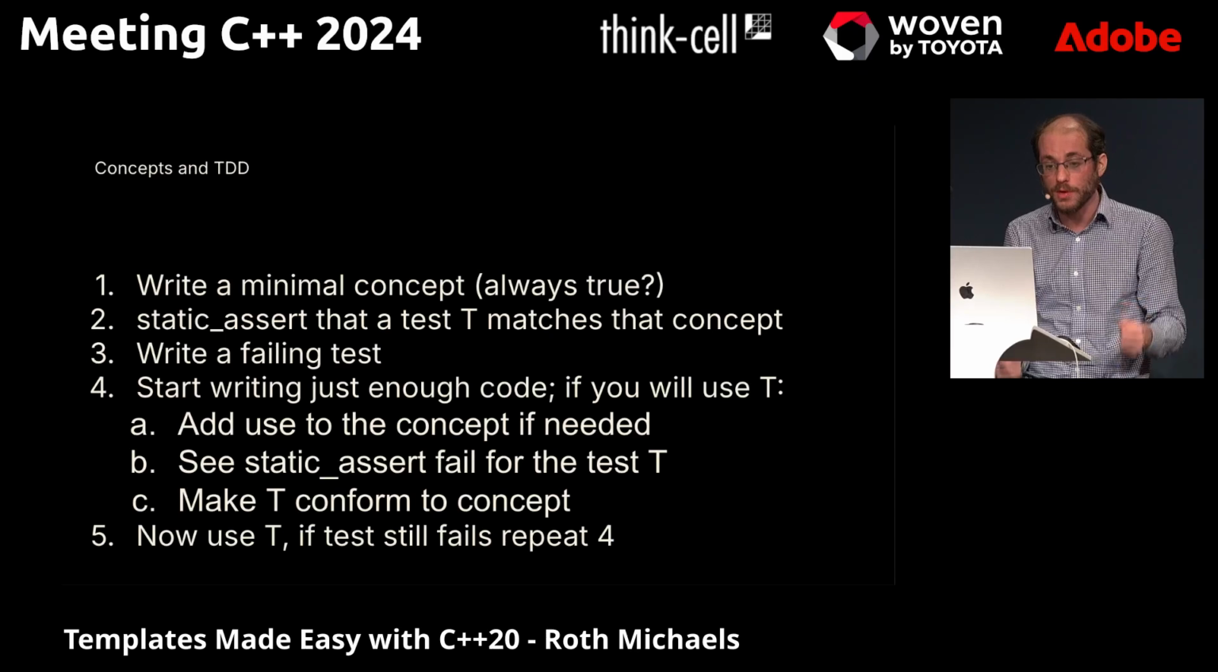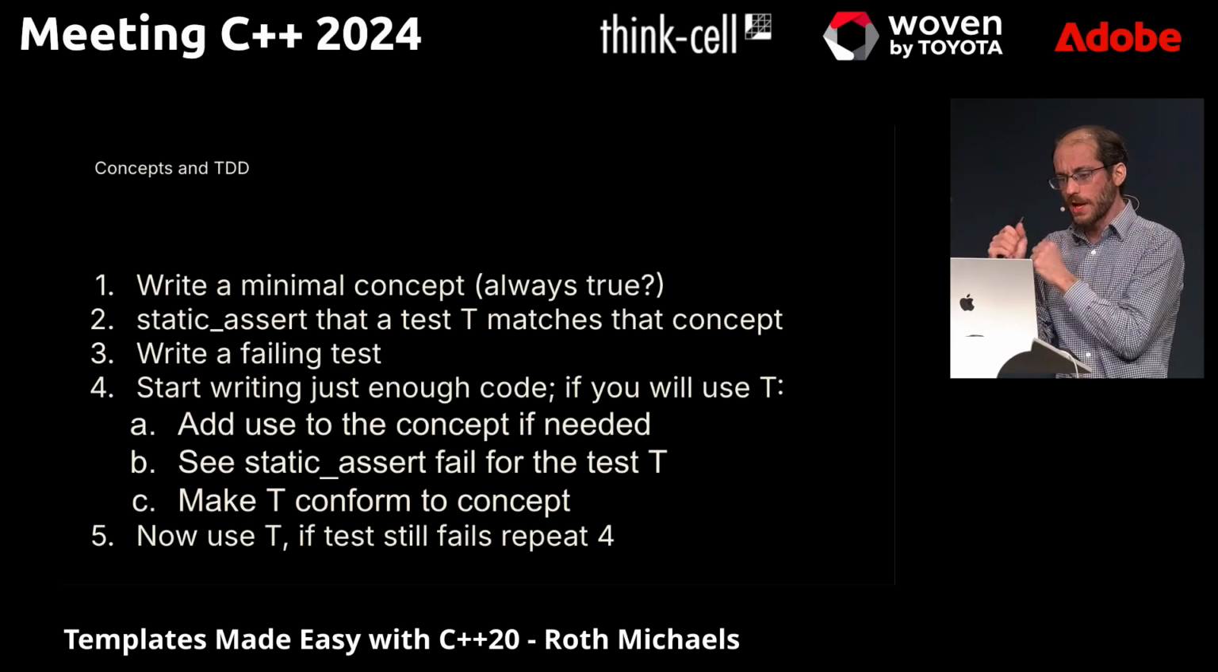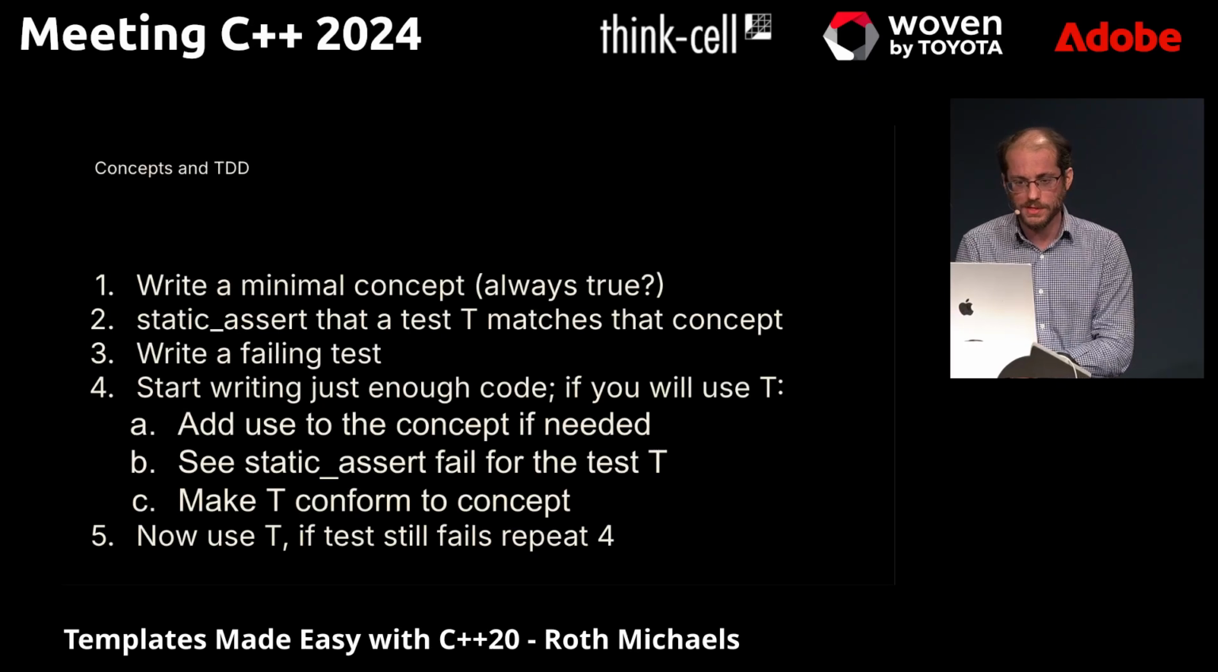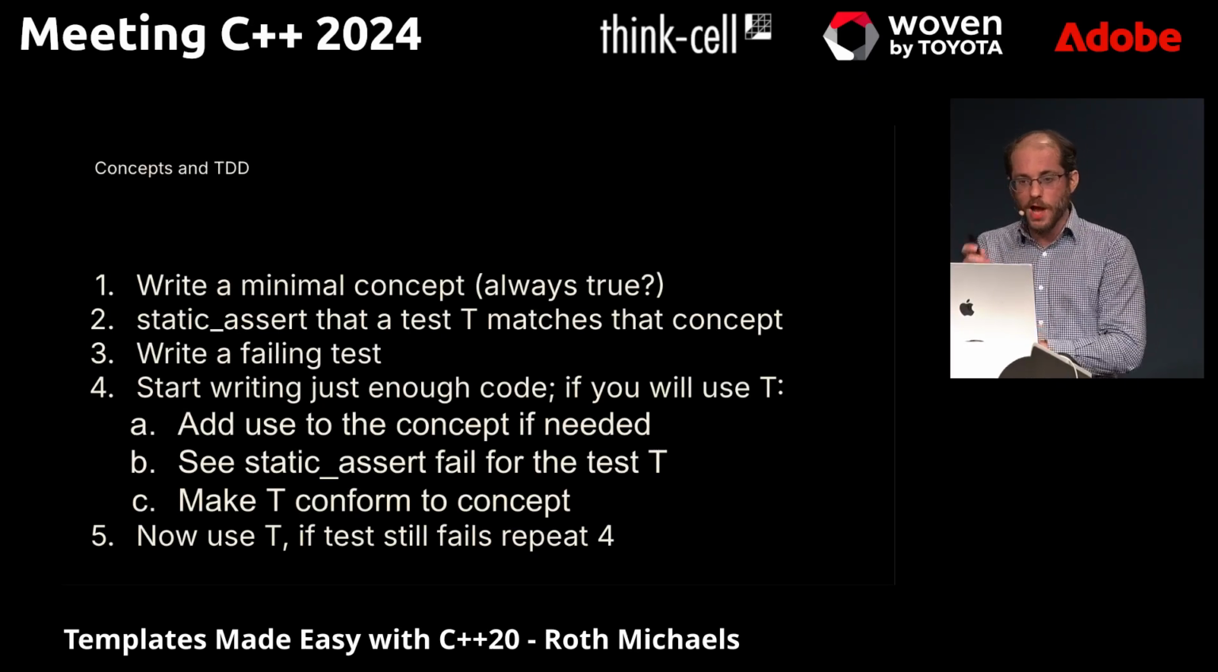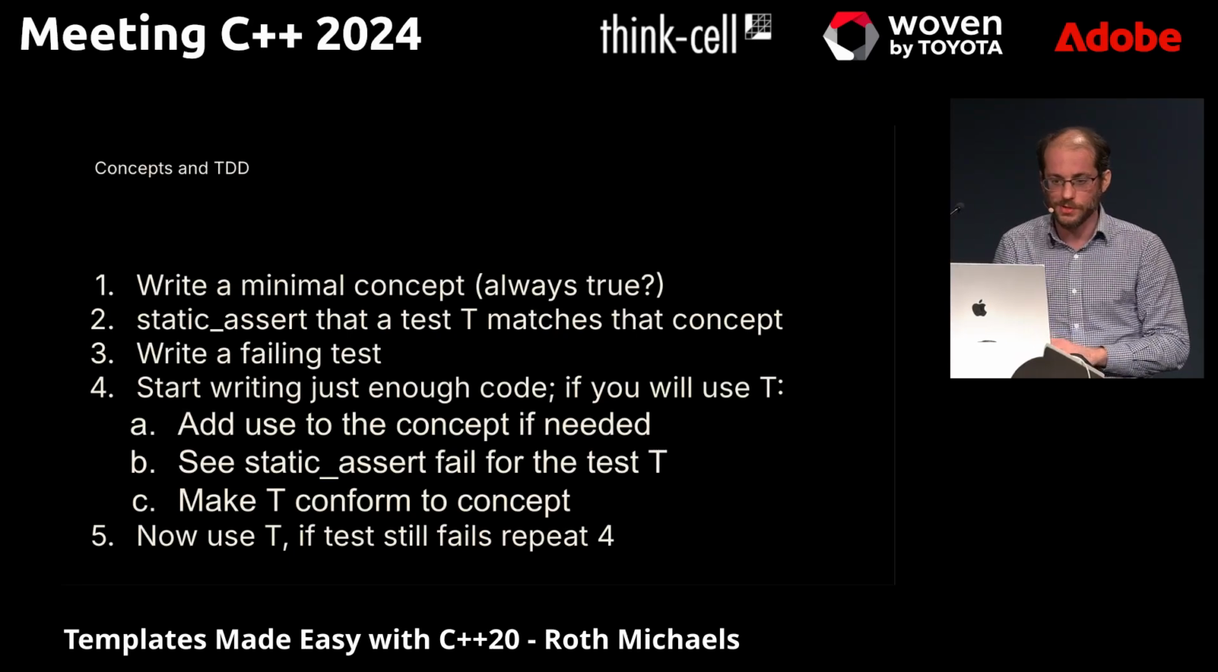And now step 3, we're going to write our first failing unit test. And we want to start, as you know, with just enough code to make the test pass. But anytime you're going to use that type T, you've got extra TDD style steps to do.